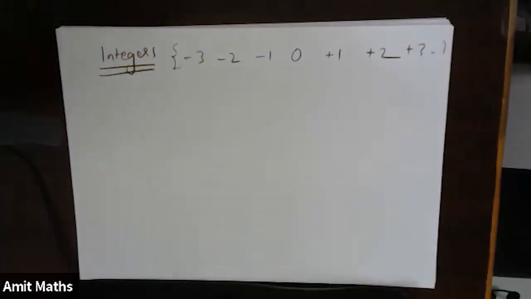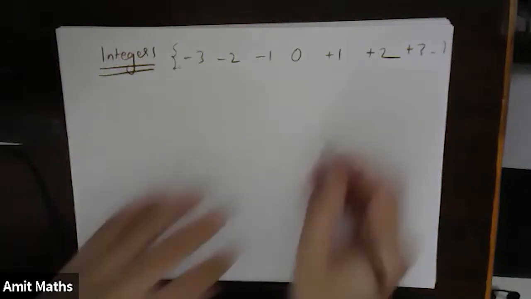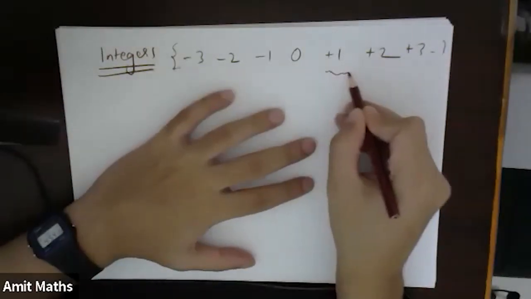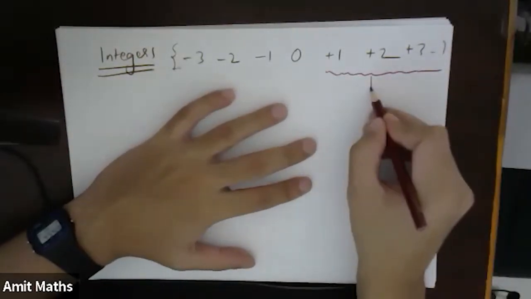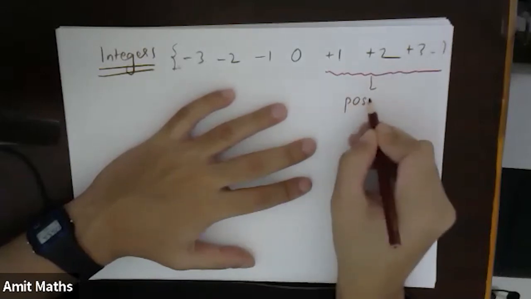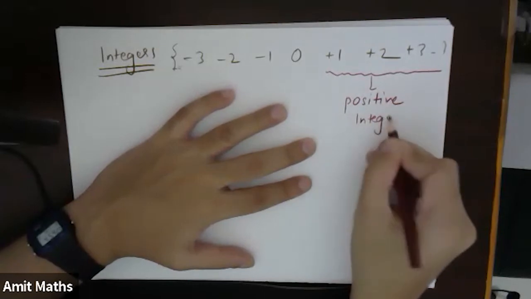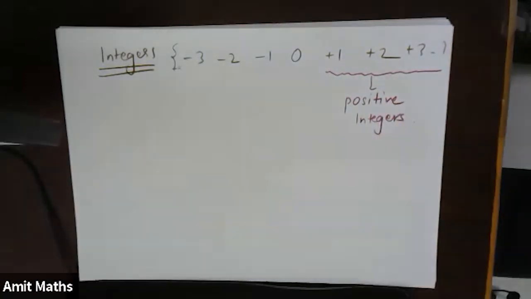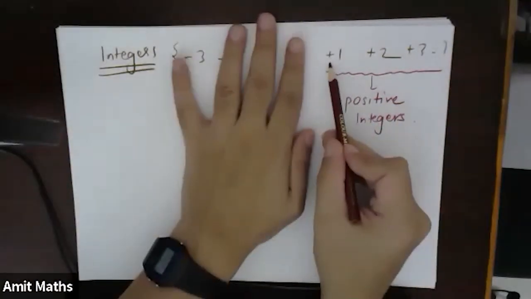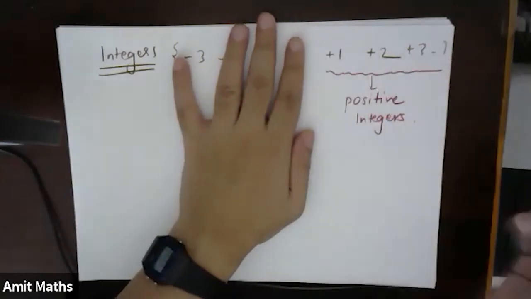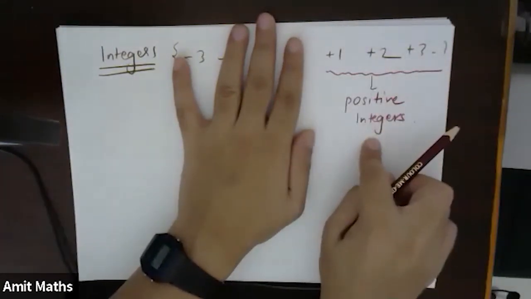Now we will give names to them. From 1, 2, 3, 4, and so on, we will call them positive integers.